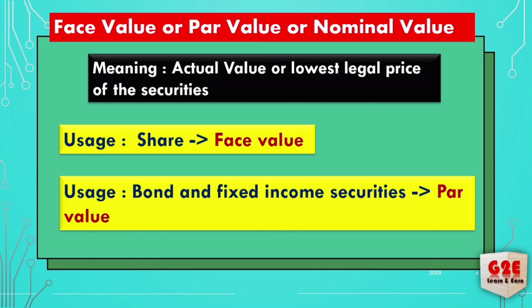In a real life example, if you are going to buy land, the government value of the land will be available, and that value will be lower than the current market price. If you are buying land from one person, do you pay the government value? No, you pay the current market price.